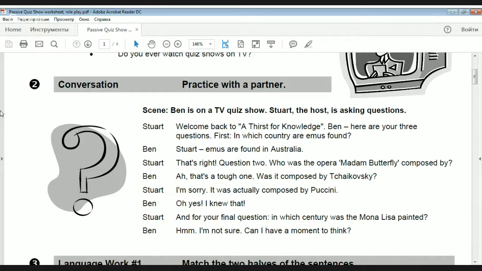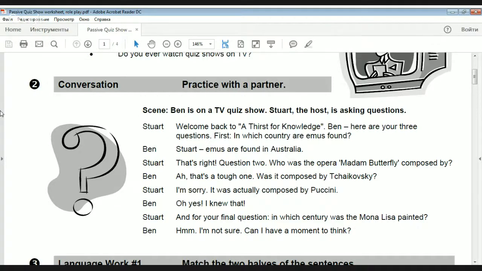That's right. Very easy. Question 2. Who was the opera Madame Butterfly composed by? That's a tough one. Well, I don't think that it's really a tough one, but he thought that it is. Was it composed by Tchaikovsky? I'm sorry, it was actually composed by Puccini. Oh yes, I knew that. Well, I doubt that. And the last one, and for the final question, in which century was the Mona Lisa painted? I'm not sure. Can I have a moment to think?